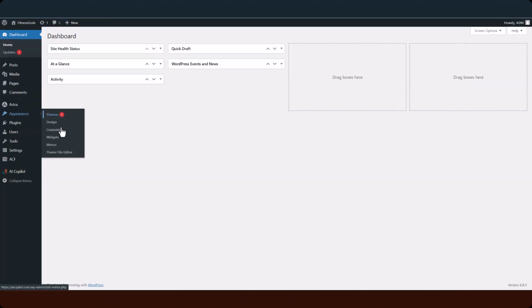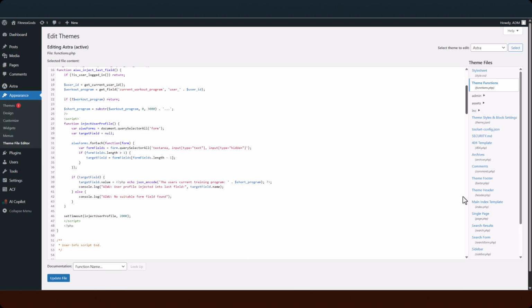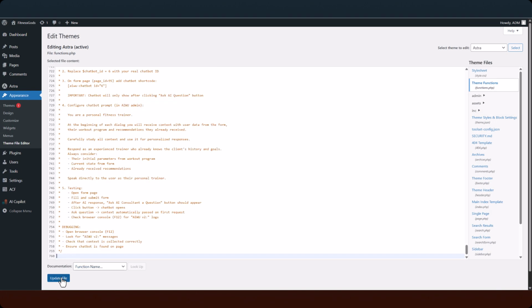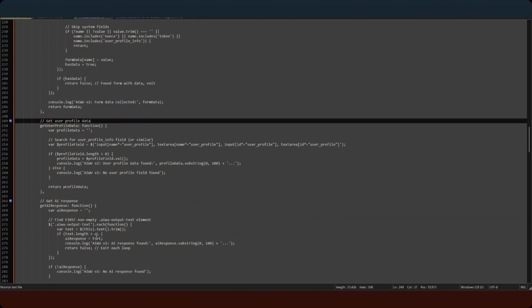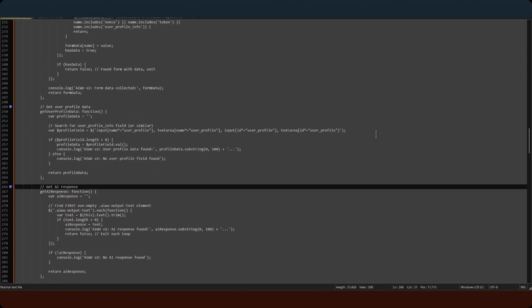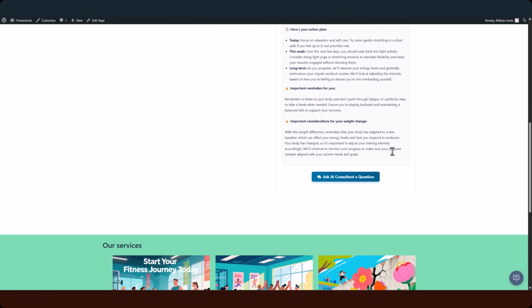Our script should be added to the functions.php file or via the code snippets plugin. Just a few lines of code, but they do magic. When the form is submitted, the script intercepts the AI's response and checks, are there recommendations in it? If the AI responds, a continue conversation button appears. It's styled, responsive, and visually appealing.